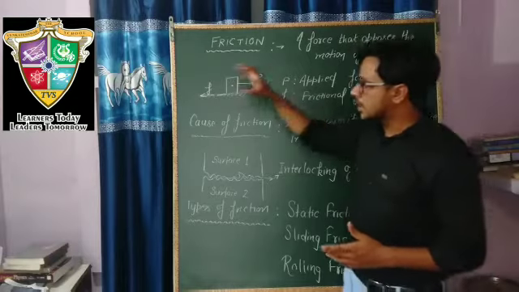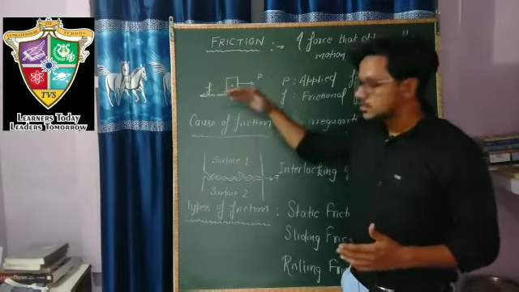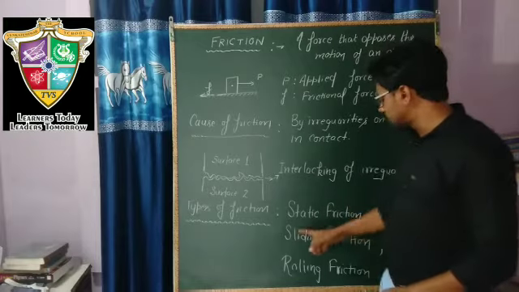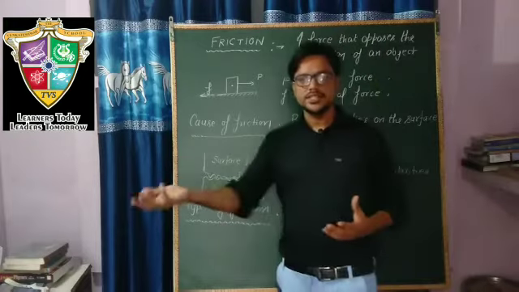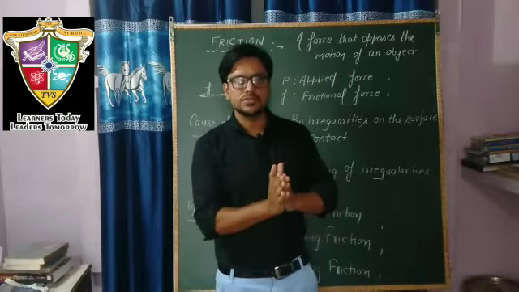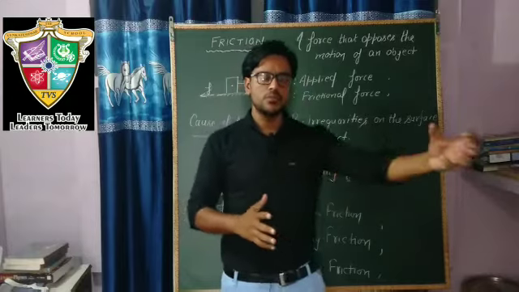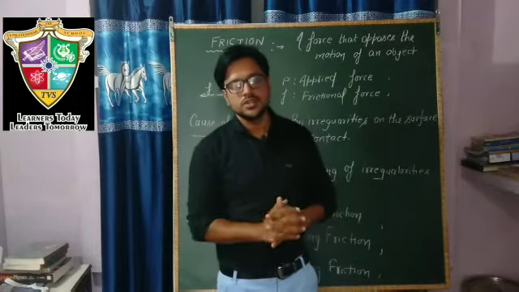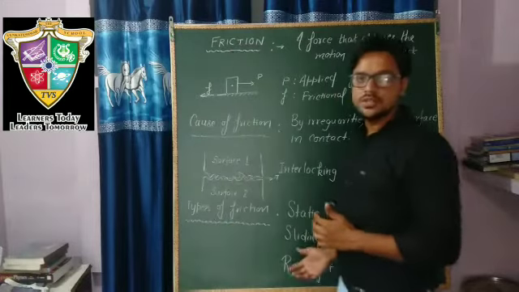And if this block is sliding over the surface of the floor, then the force that comes into play is known as sliding friction. And if a ball is rolling on the floor, then the force that retards the motion of the ball is due to rolling friction. So these are the three types of friction.